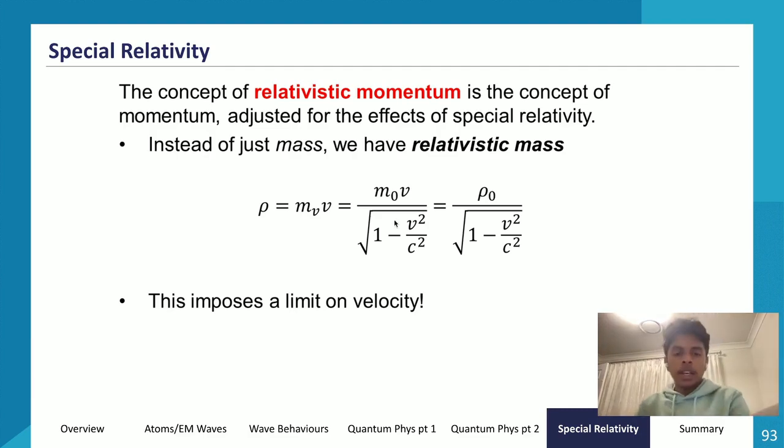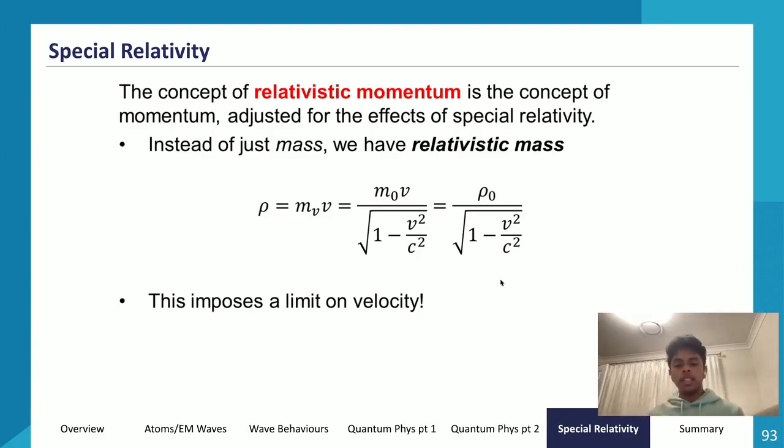So the concept of relativistic momentum is taken from the concept of momentum itself, and it's adjusted for the effects of special relativity. The concept of relativistic mass is what I think you guys did in the previous syllabus, so it's not relevant right now. So right now we do relativistic momentum. Relativistic momentum is done using this formula. The closer we get to the speed of light, the greater our momentum is going to be.